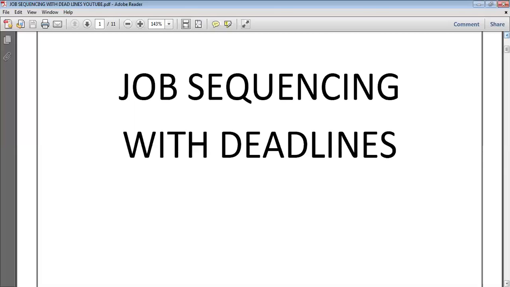Assume that there is a shop. That shop opens at 9 o'clock and it will be open only for 3 hours. The number of persons waiting in a queue is 4. Assume that A, B, C, D are the 4 persons, and A is ready to wait for 2 hours, but B is ready to wait only for 1 hour, C is ready to wait for 2 hours, D is ready to wait for 1 hour.